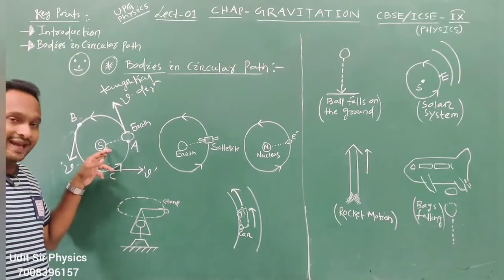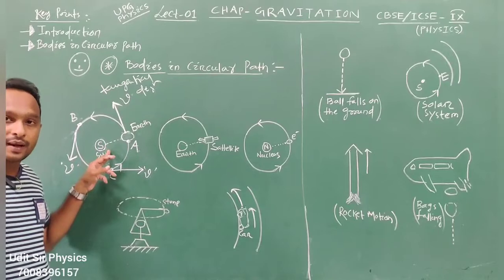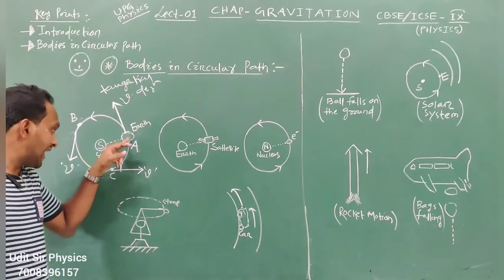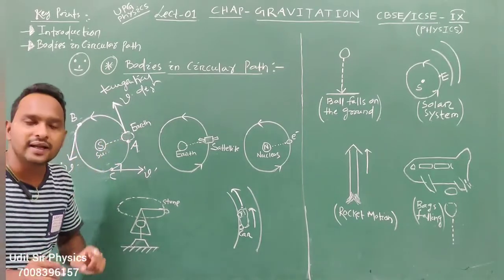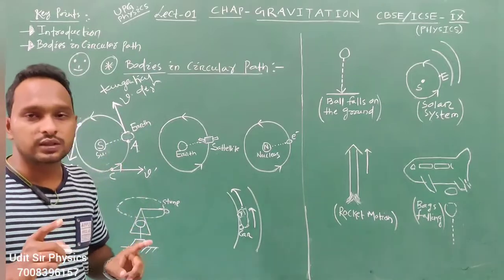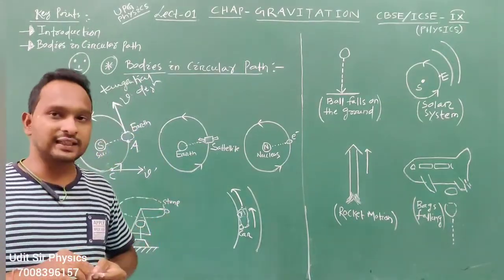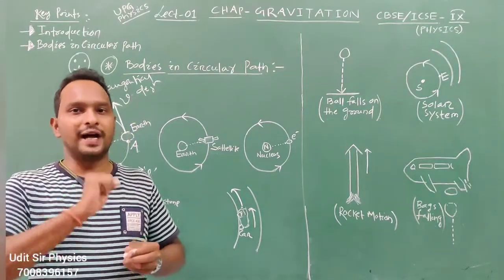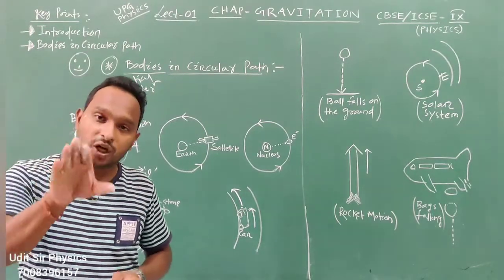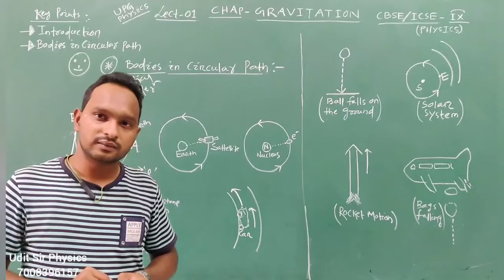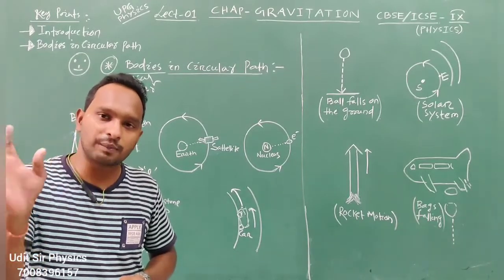The sun is applying force on the earth, and because of the force, earth is not leaving the path. It is in a circular path.